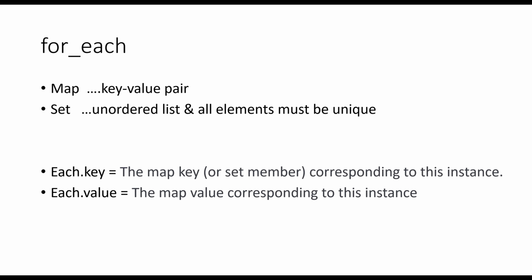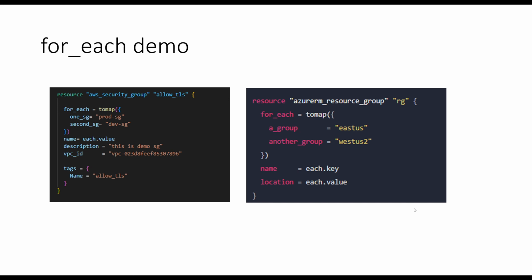If a resource block includes a for_each argument whose value is a map or set of strings, Terraform creates one instance for each member of that map or set. Let's do a quick demo of for_each. So we're going to create one resource group in location East US, and another resource group in West US.